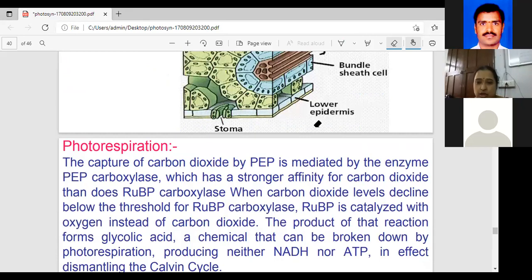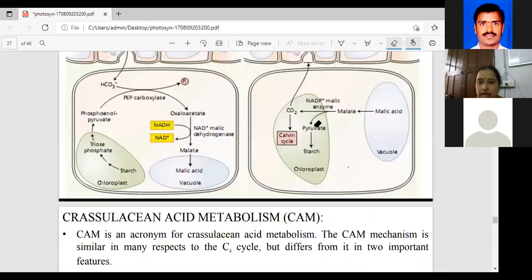In the light phase there are 2 cycles you have read: the Z scheme of electron transport and proton translocation, and the second is the cyclic photophosphorylation. After the Z scheme, between cyclic and non-cyclic, I'll explain photophosphorylation and chemiosmotic photophosphorylation also. And here how protons are transported, how ATP is made by releasing energy. These are the things I'll explain. This total is the light reaction cycles.